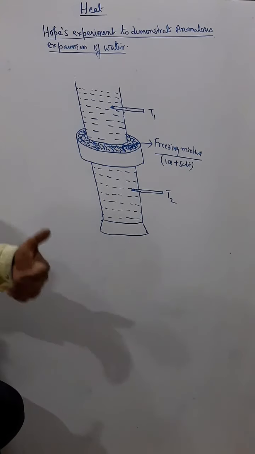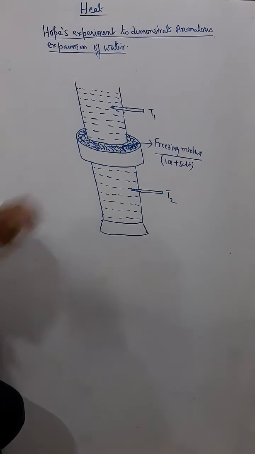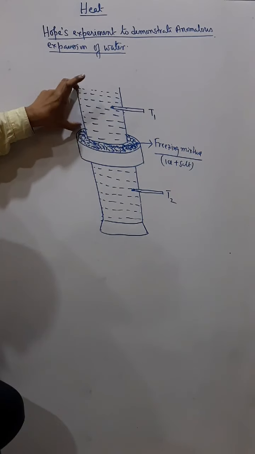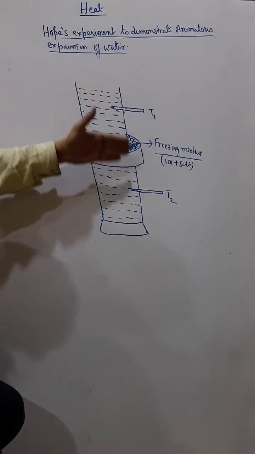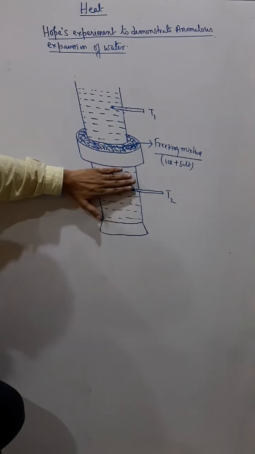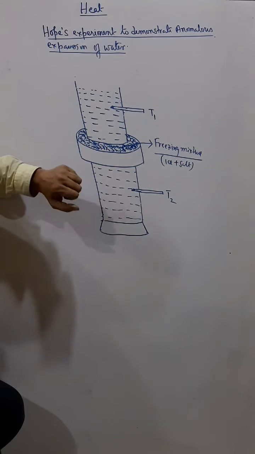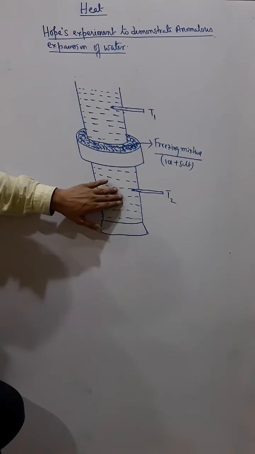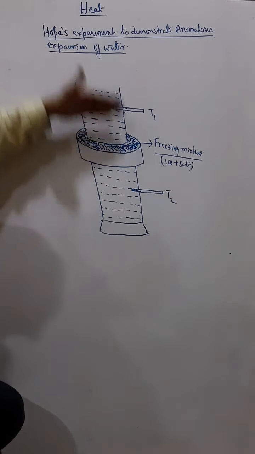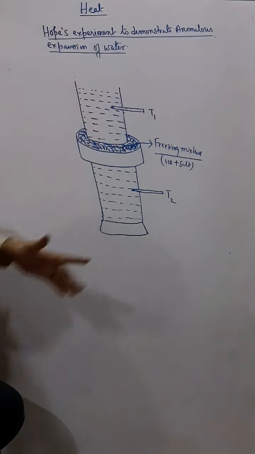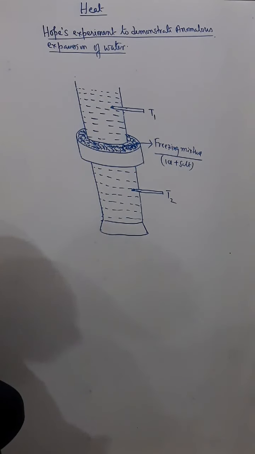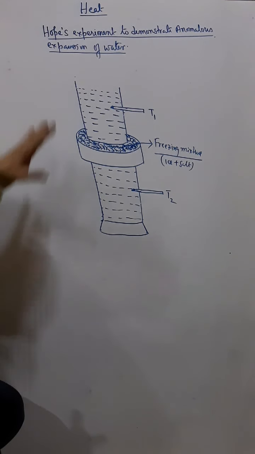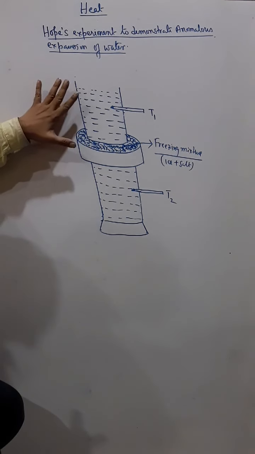The lakes, ponds or the water bodies, only the surface of the water body freezes, but the bottom part of the water body does not freeze, and therefore aquatic plants and animals can survive. Otherwise, if the whole lake or the water bodies freezes, then the aquatic plants and animals will die. So that is one of the major consequences of anomalous expansion of water, and this we can understand by Hope's